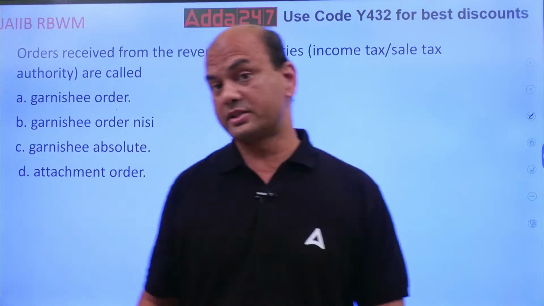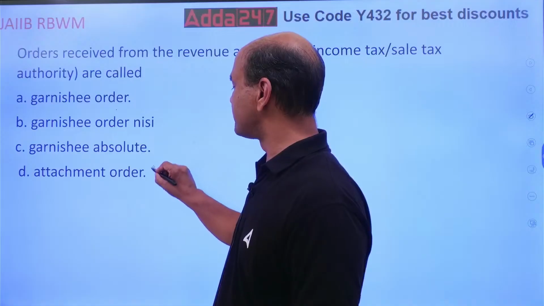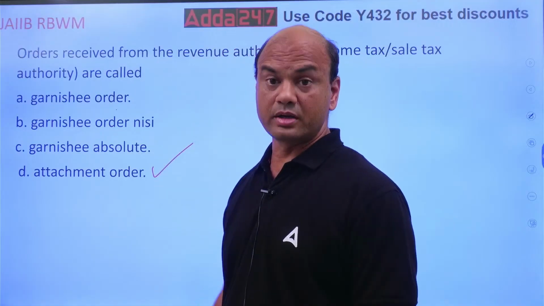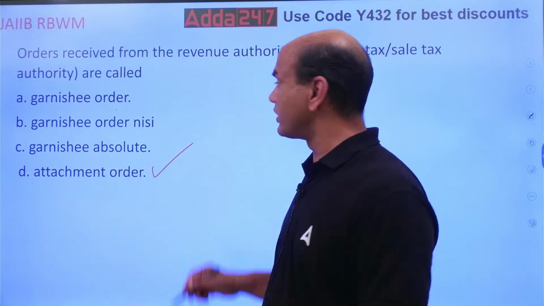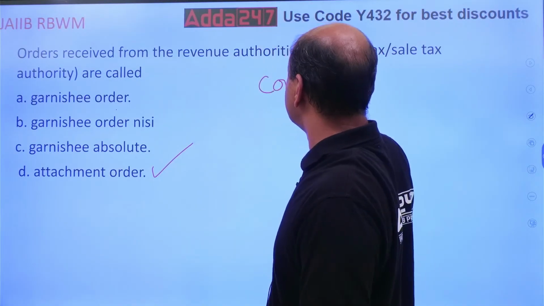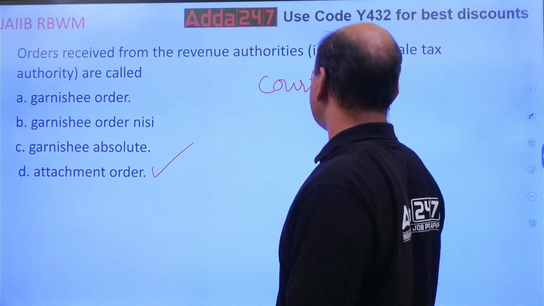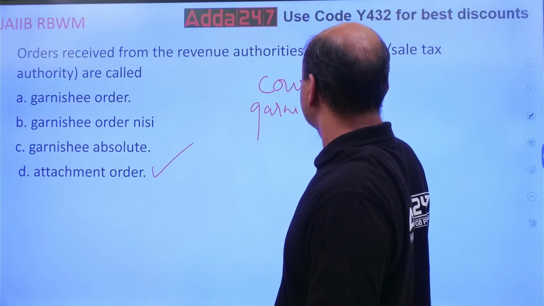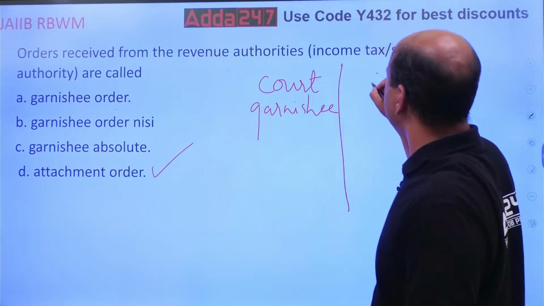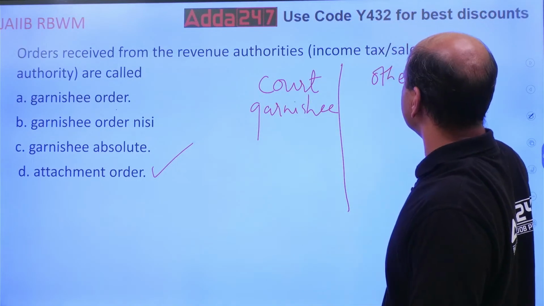From the authorities, it's called as attachment. Okay, attachment order. Kindly note this. Whatever you receive from the court, that is known as garnishee. Whatever you receive from other departments, we call it attachment.